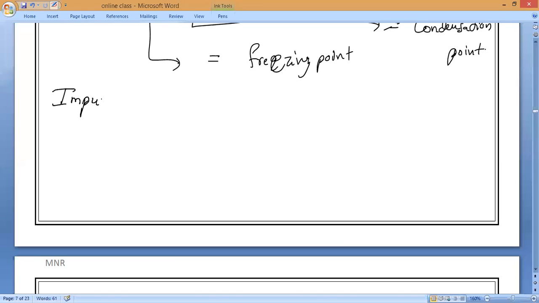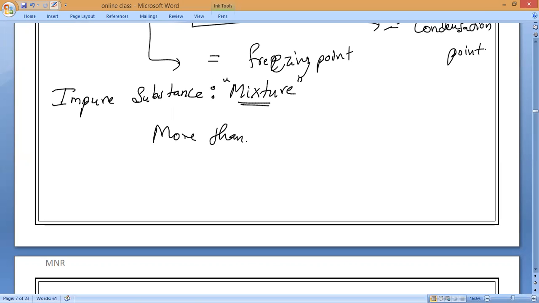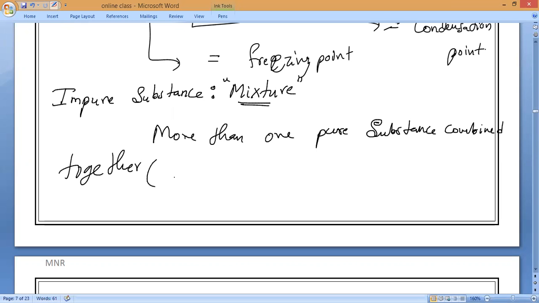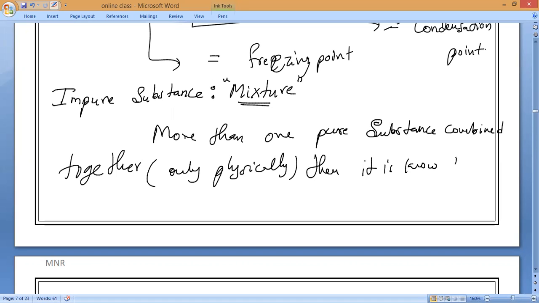So when more than one pure substance is combined together only physically, not chemically, please remember, then it is known as an impure substance.